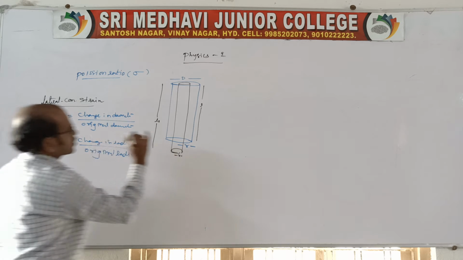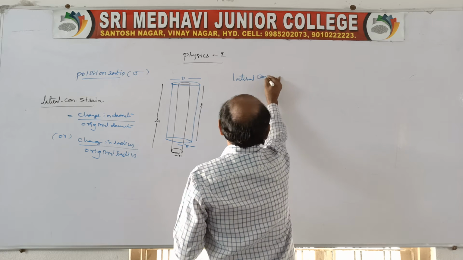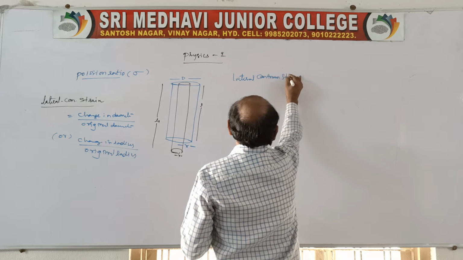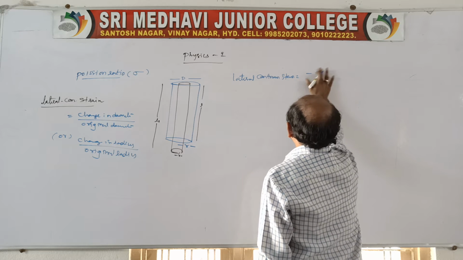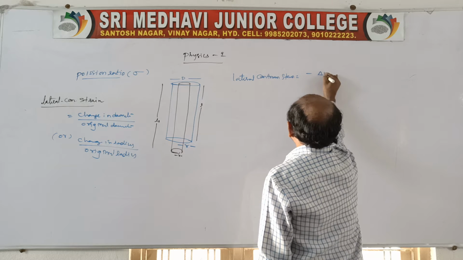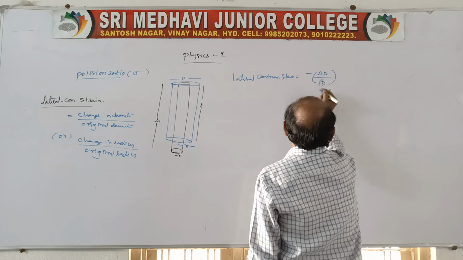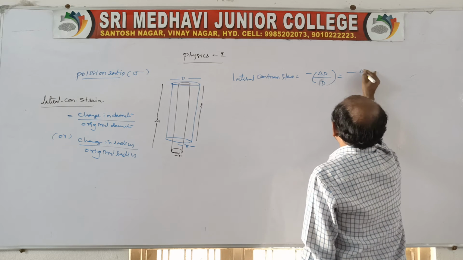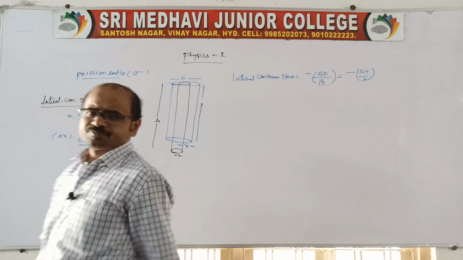So lateral contraction strain is equal to minus delta d by d, or minus delta r by r. Why minus? Because the diameter is decreased.